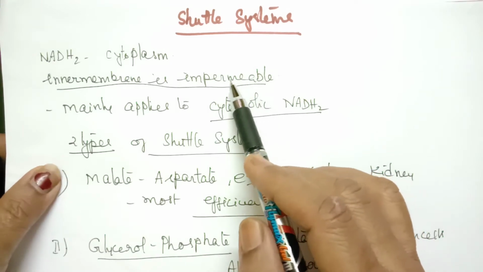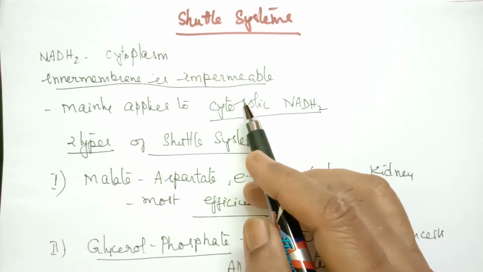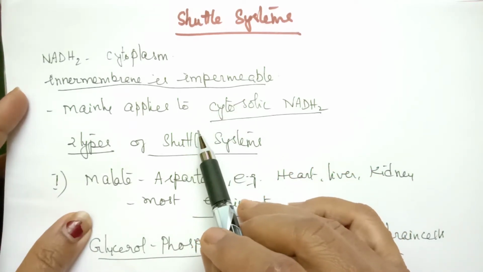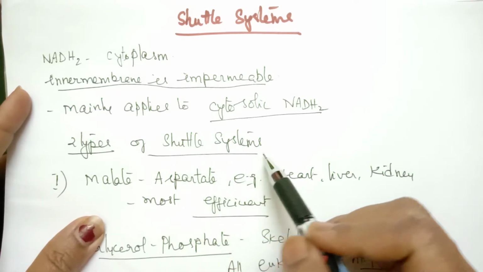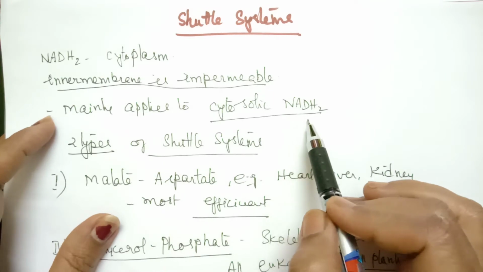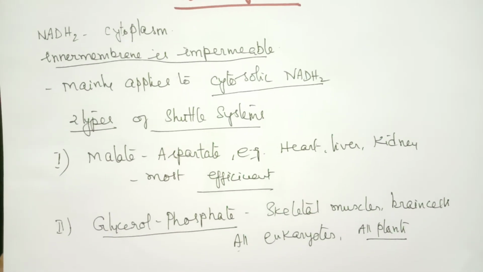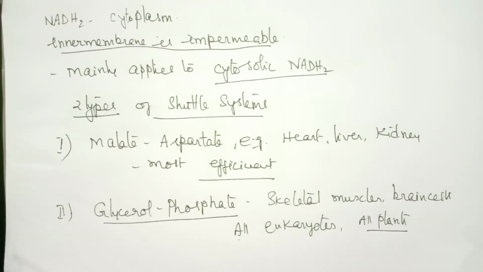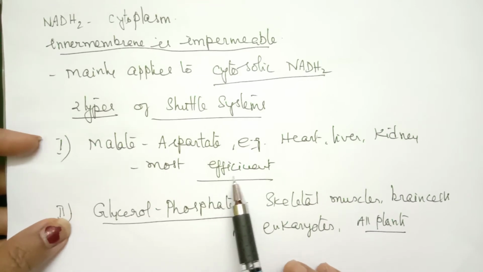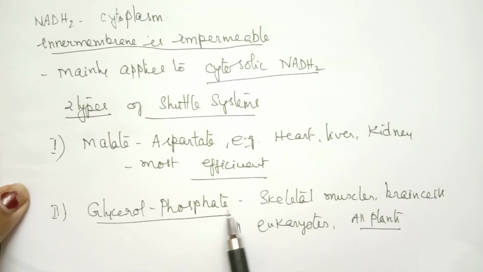So therefore, on the outer mitochondrial membrane, a special type of mechanism is present that helps in transport of cytosolic NADH2 towards the matrix. And this shuttle system mainly applies for cytosolic NADH2. There are two types of shuttle systems. One is called the malate aspartate shuttle system, like we find in heart, liver, kidney, and this is considered to be most efficient. Second one is called glycerol phosphate.